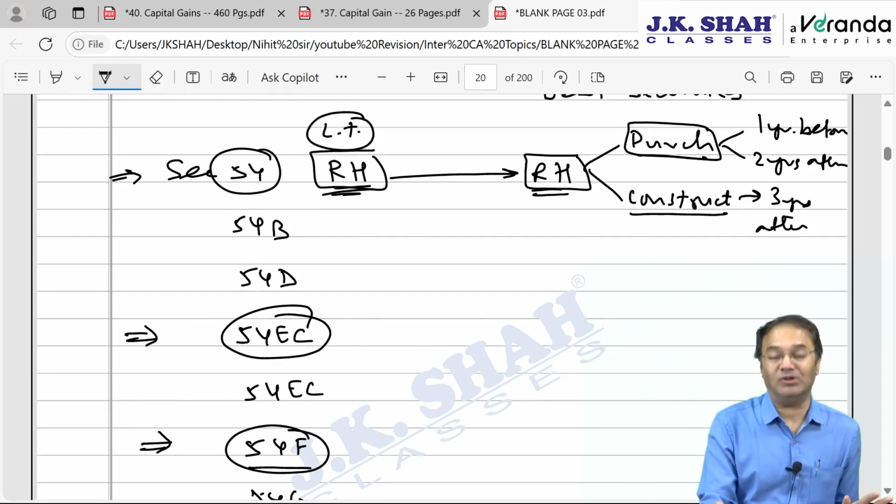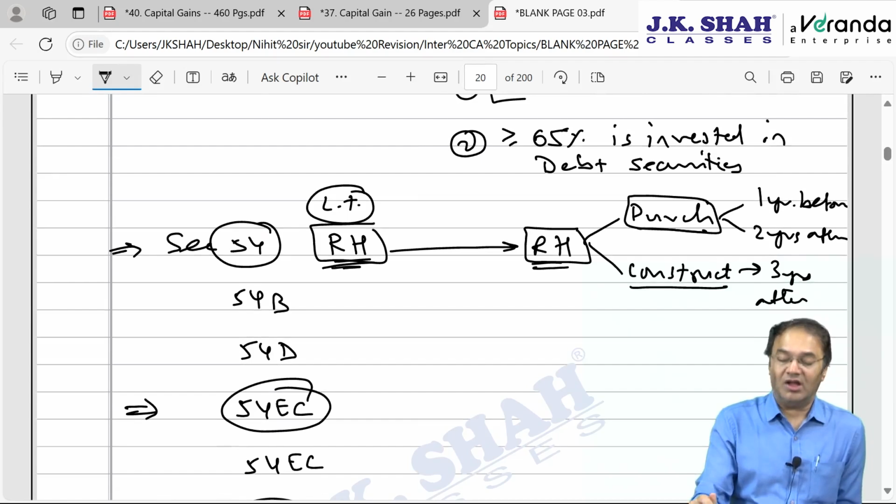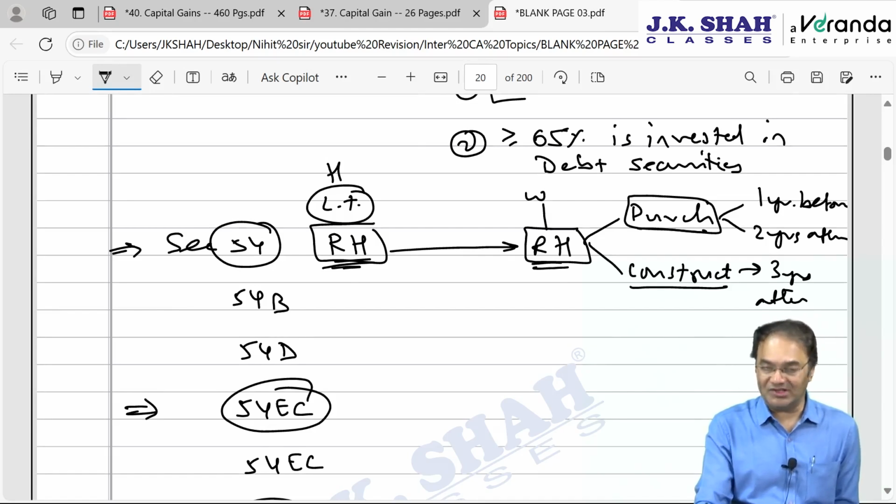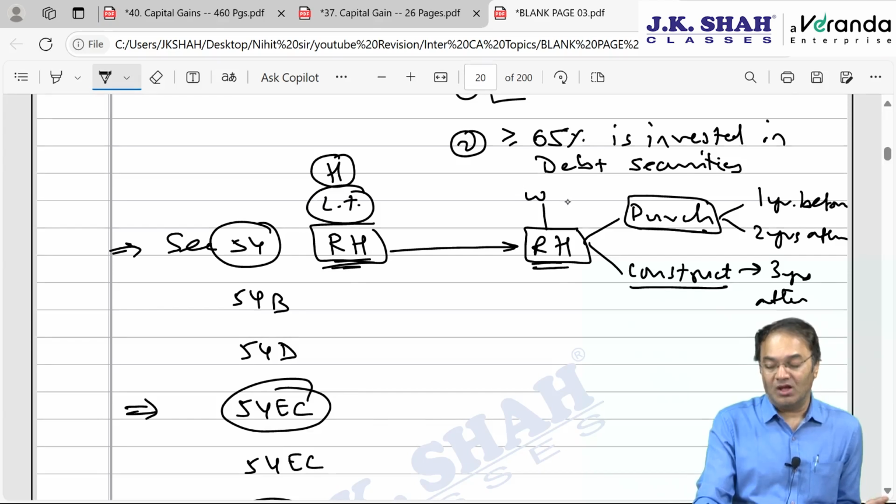It should be long term, that means the period of holding should be more than 24 months. Within this time limit, the new house is to be purchased or constructed. Then there are various case laws which clarify certain things. House 1 was in the name of the husband, which is transferred, and the new house is purchased in the single name of the wife, then also exemption is allowable. There is another case law which says the house was in the name of the husband, and the new house is purchased in the name of husband plus wife, then also the entire exemption can be claimed by the husband. We have supporting case laws like that. For every section, we have some or the other case law.